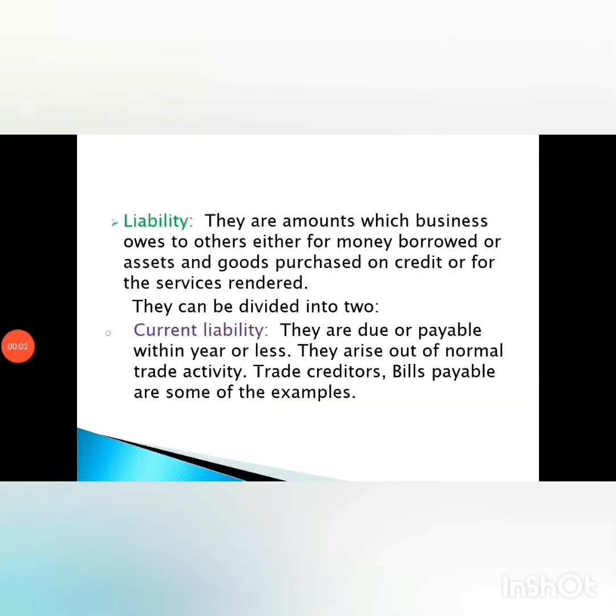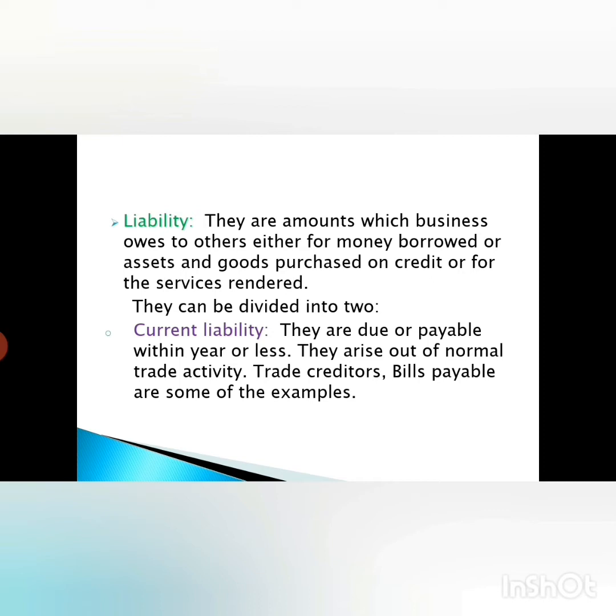Liability. They are amounts which a business owes to others, either for money borrowed, or assets and goods purchased on credit, or for service rendered. Liability is basically the amount which the business has to pay to outsiders for the amount it borrowed from them, like a bank.